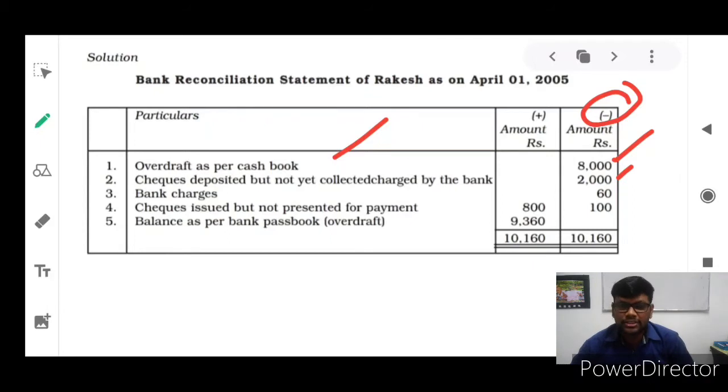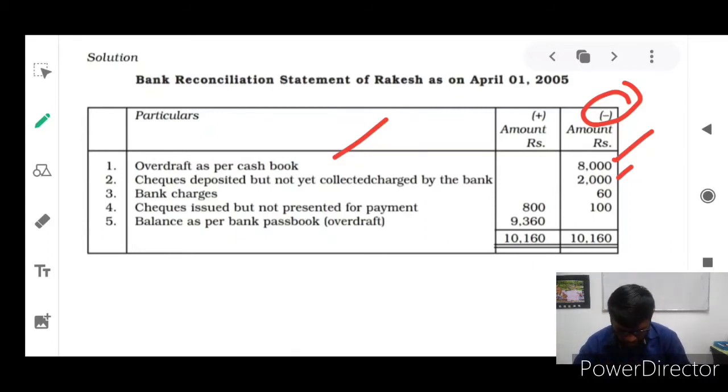Else it is an outdated check or mismatched signatures, or the amount is not written properly, whatever it is. So many reasons are there to cancel the check. So the bankers cancelled your check. What checks you have submitted, that check was cancelled by the banker. So anyway, 2,000 rupees should be deducted. So minus figure. If it is accepted, that should come in plus figure.